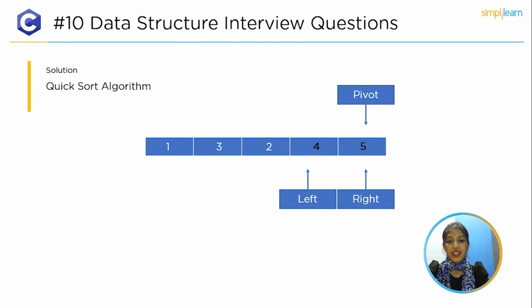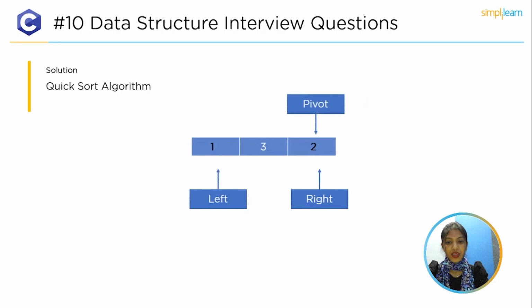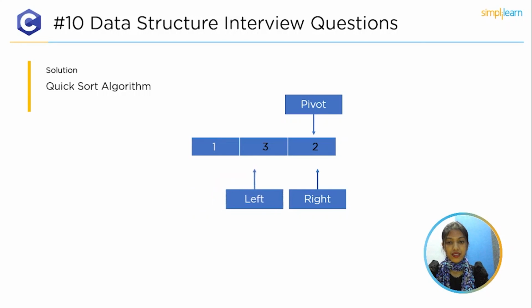So now, as you can see, the left hand side elements are not at the proper position. So considering the left hand side elements, we will swap the elements. Here, it compares 1 and 2. Since 1 is less than 2, it will remain in the same position. Next, compare 3 and 2. Here 3 is greater than 2, so it will swap the elements. Now let's have a look at the program implementation.